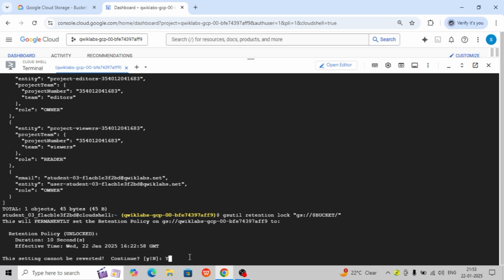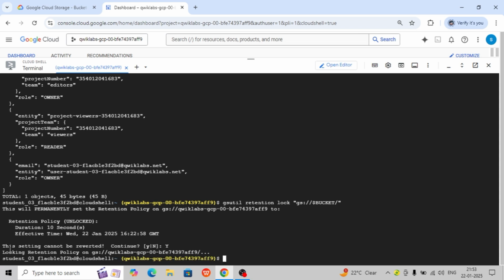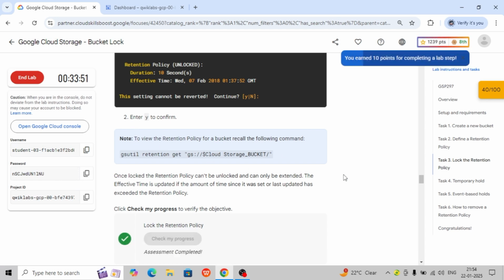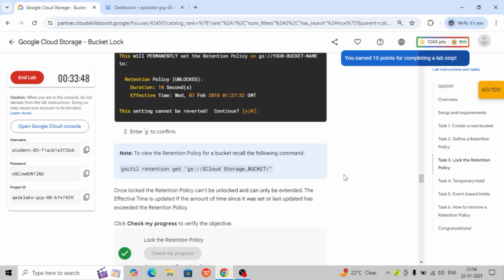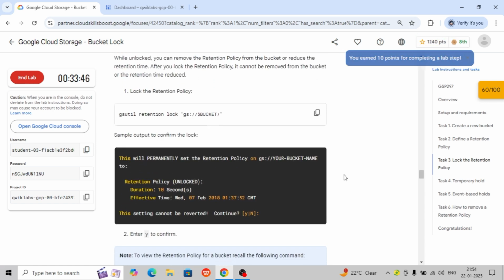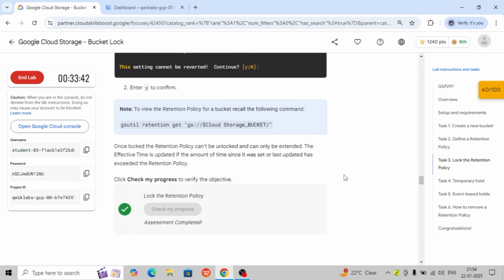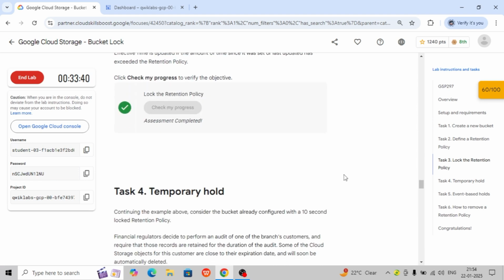Continue, say yes. So I am saying yes and locking the retention policy on this bucket. Okay, now if you want to re-verify, you can use this retention policy command to confirm and check. But we have already executed the commands. Now locking the retention policy has been done. So we have completed task number 3 also.